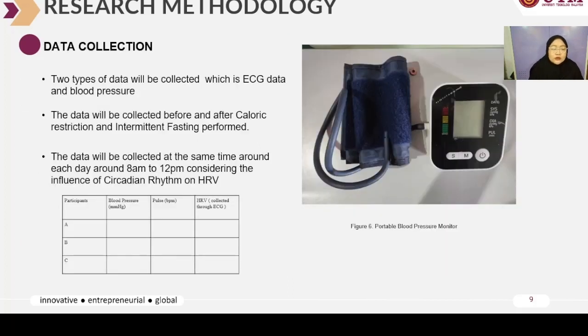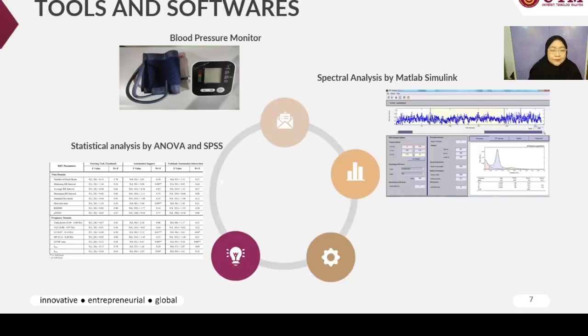So for the data collection, two types of data will be collected, which are ECG data and the blood pressure of the participants. The data will be collected before and after the caloric restriction and intermittent fasting diets are performed. This data will be collected at around the same time each day, around 8 a.m. to 12 p.m., considering the influence of the circadian rhythm on the heart rate variability.